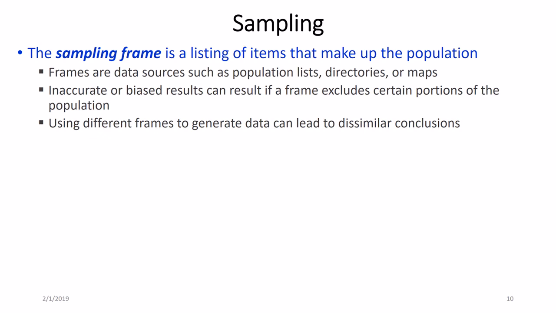Now we talk about sampling. The sampling frame is a list of items that makes up the population. Frames actually are data sources such as population lists, directories, or maps. Excluding certain portions of the population from a frame may result in inaccurate or biased results. We should note that using different frames to generate data may lead to dissimilar conclusions.